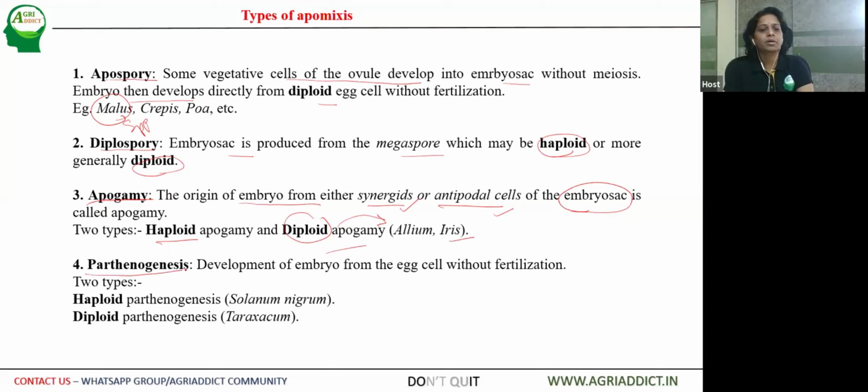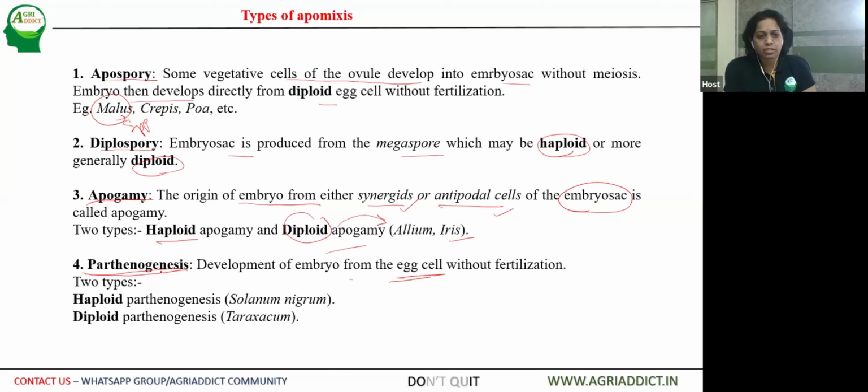Then the fourth type of apomixis is parthenogenesis, which is the development of embryo from the egg cell without fertilization. So this also mimics nucellar embryony or polyembryony, but here sexual formation is not formed. In nucellar embryony, as I told you in case of citrus and mango, both sexual as well as apomictic seedlings or embryos are formed.